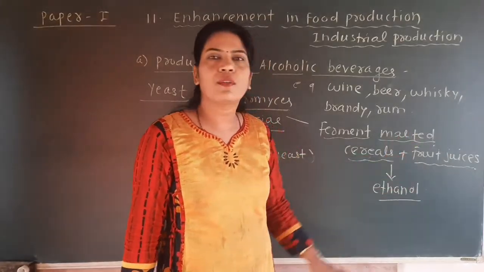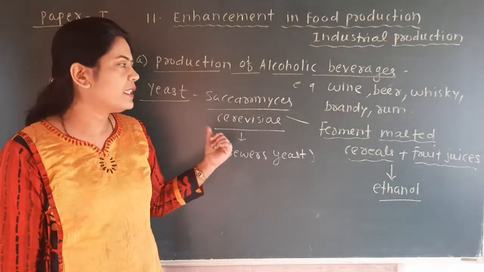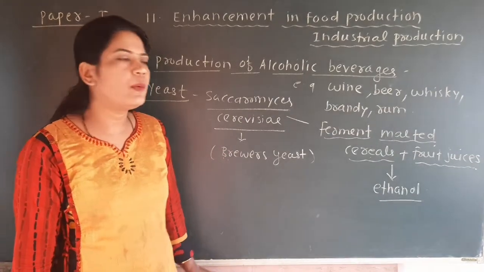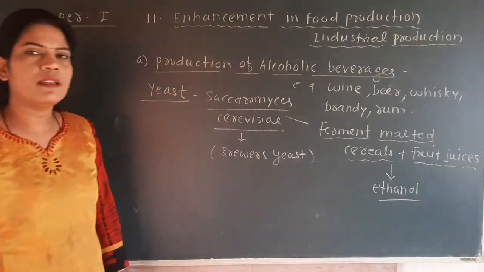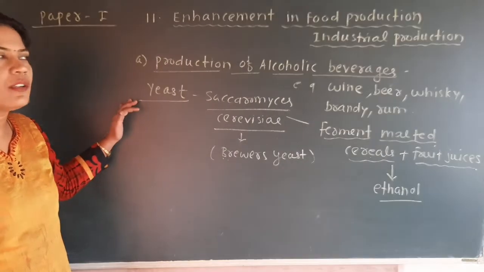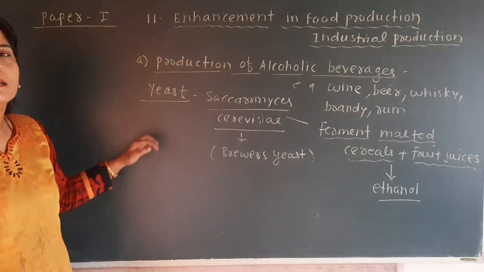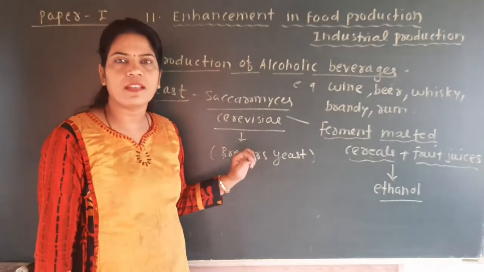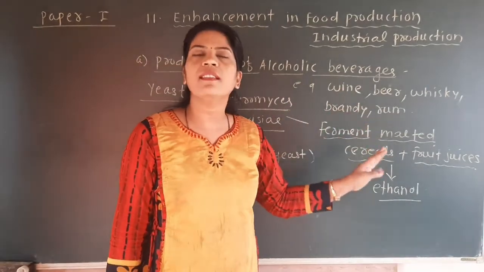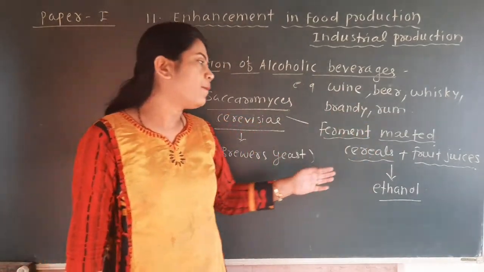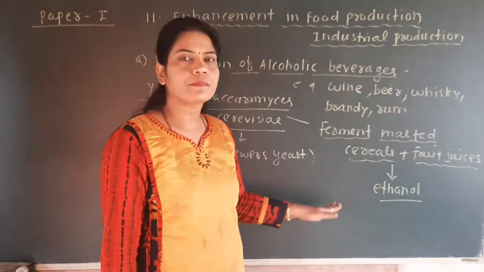आणि फ्रूट ज्यूस, these are the raw material, and this malted cereal and fruit juice are fermented by the yeast Saccharomyces cerevisiae, and there will be production of the alcohol that is called as the ethanol. Students, see here the two important things under the question production of the alcoholic beverages: the name of the yeast that we have seen, the Saccharomyces cerevisiae, and the raw material for the formation of these alcoholic beverages is either malted cereals, or there may be use of the fruit juices for production of the alcohol that is called as the ethanol.